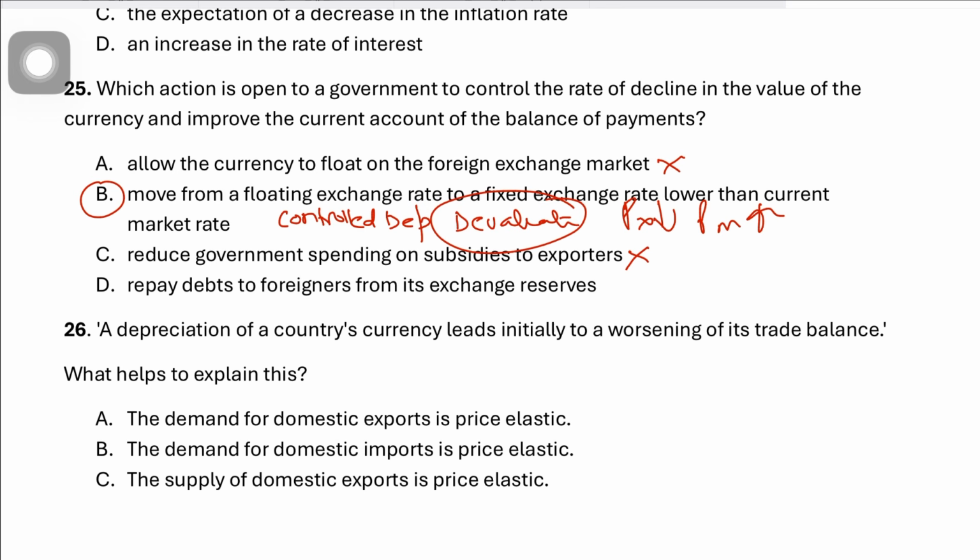So here the government or central bank is trying to control the rate of decline, because if left completely to the free market, the depreciation could go down to a massive extent. So this is controlled depreciation or devaluation. You're controlling the rate of decline by fixing the exchange rate, because the currency is now fixed or pegged rather than left to fall freely. This would also improve the current account of the BOP, which makes B the correct answer.